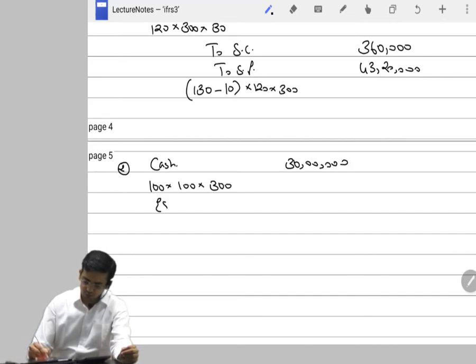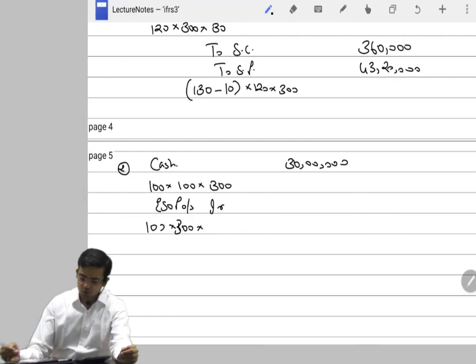Again we will debit the ESOP outstanding account because that is where we have booked 30 rupees of employee expense. That makes it 9 lakhs.